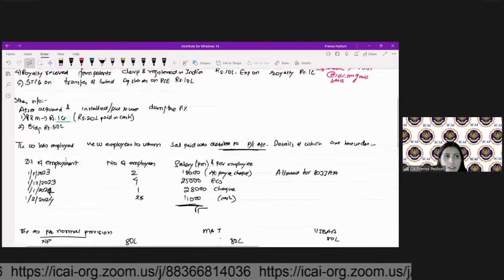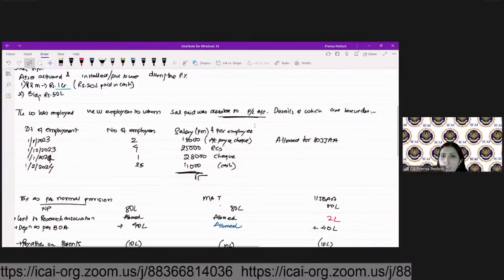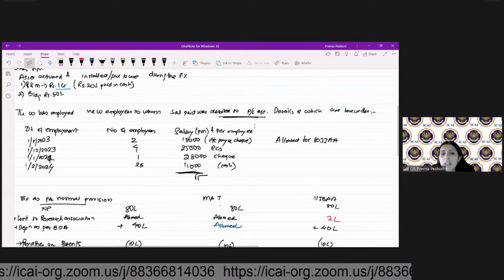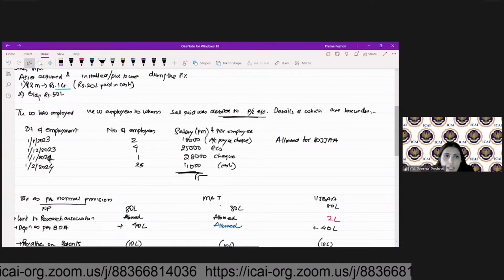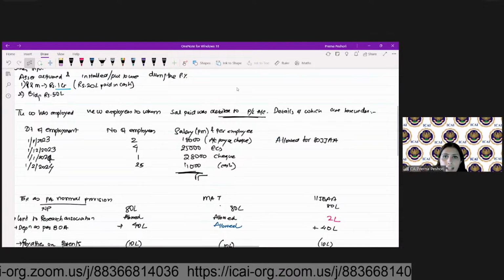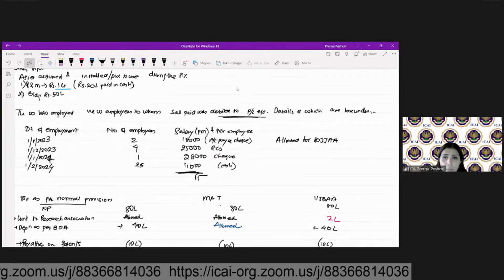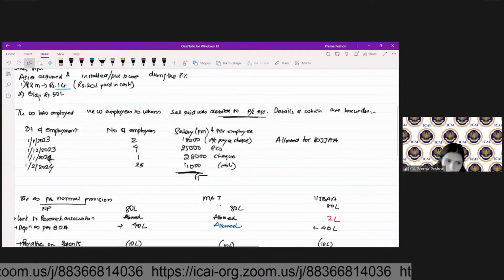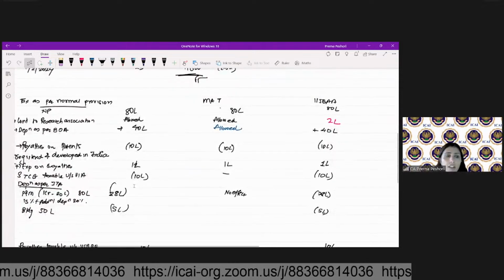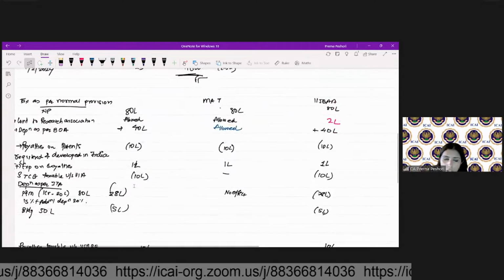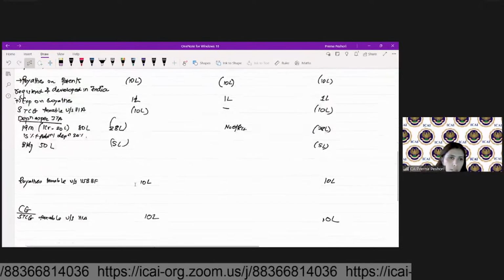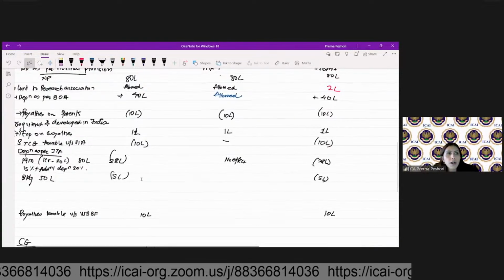Fine. What is the next adjustment? It is for the deduction under 80JJAA. So the company has employed new employees to whom the salary was debited to P&L, details of which are given here under. So first we'll calculate the total income, only then we can come to the deductions part.